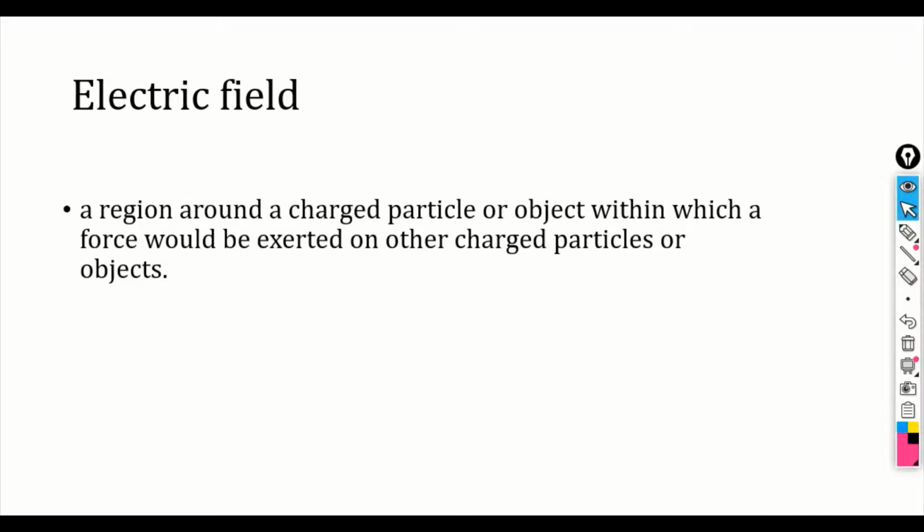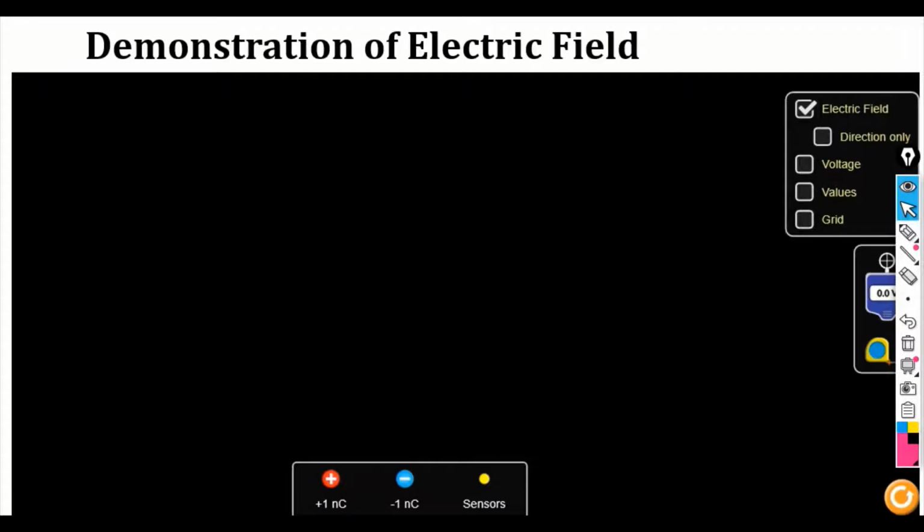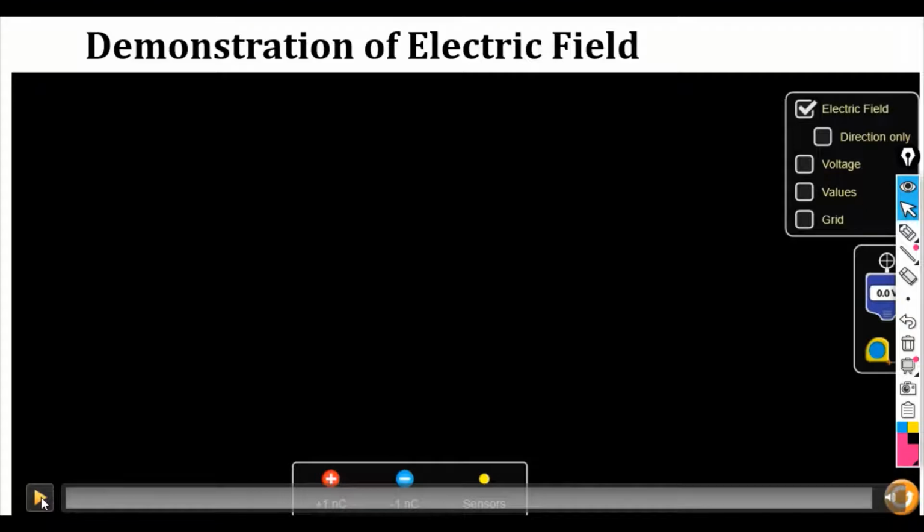Now what is electric field? A region around a charged particle or object within which a force would be experienced by other charged particles or objects is nothing but the electric field. Let us understand how the field is created due to the charges.